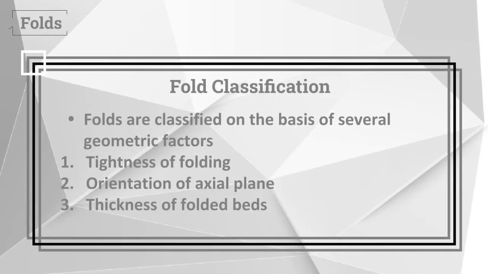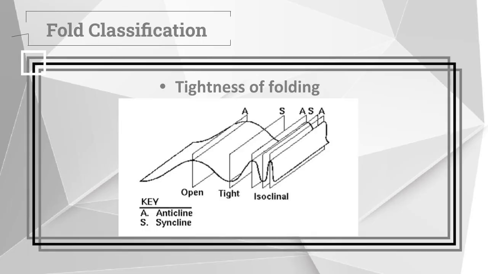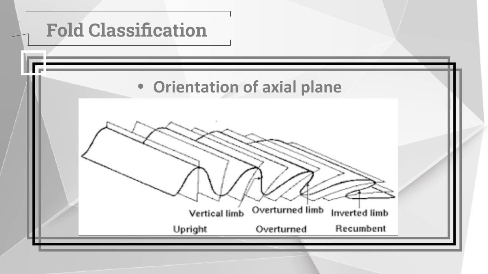Fold classification. Folds are classified on the basis of several geometric factors. First, tightness of folding, orientation of axial plane, and thickness of folded beds. This is an example of tightness of folding. This can be described as open, tight, or isoclinal.